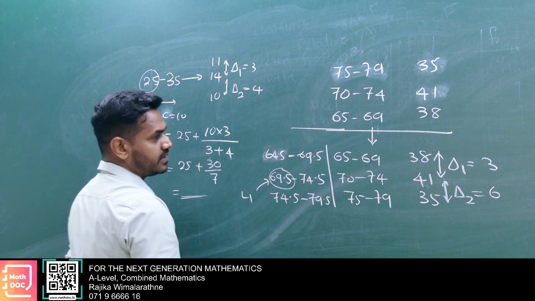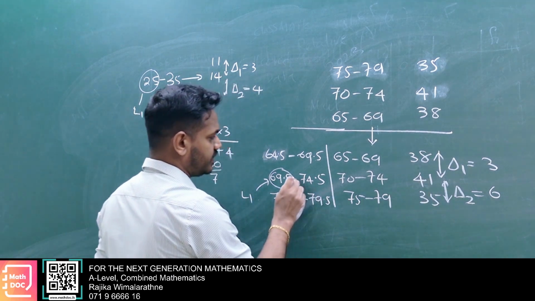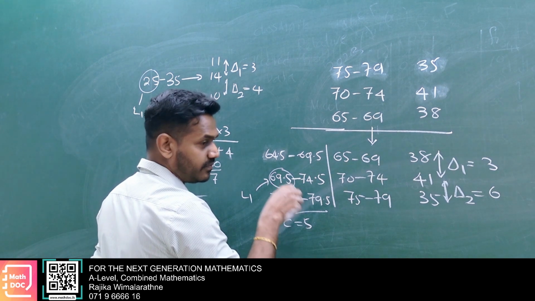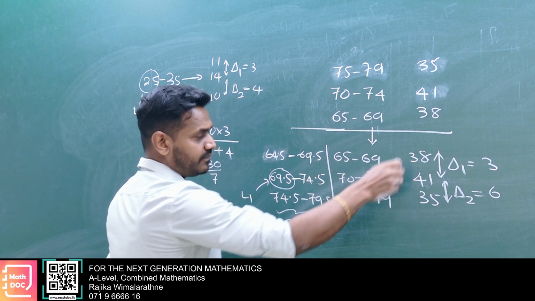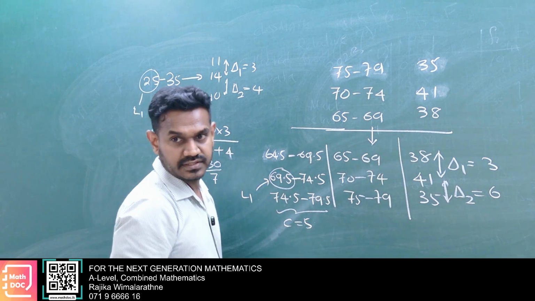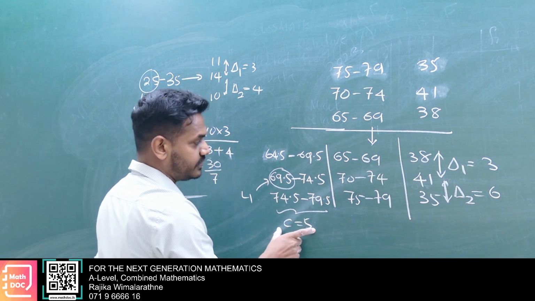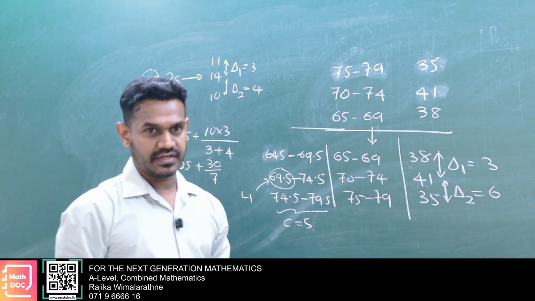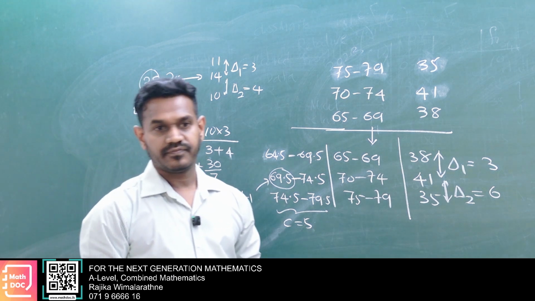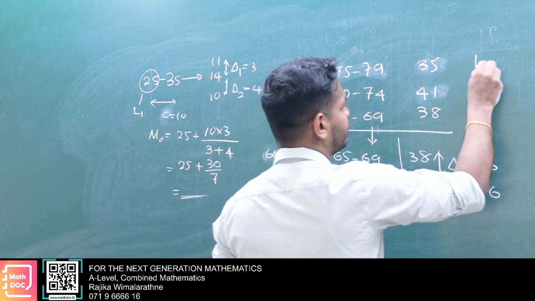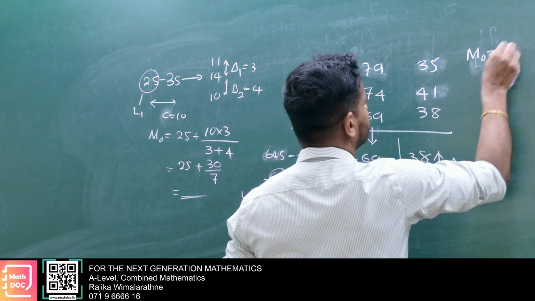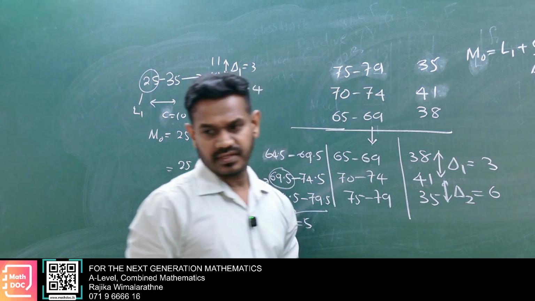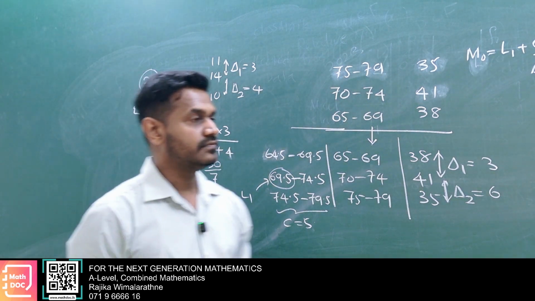This is L1. Then you take class width 5. Class width is taken from real boundaries, okay? Not from this. Here you have to get real boundaries. Now here class width 5, lower boundary 69.5, delta 1 3, delta 2 6. Now it is very easy to calculate. Now go to formula. Mode equals L1 plus C times delta 1 over delta 1 plus delta 2.